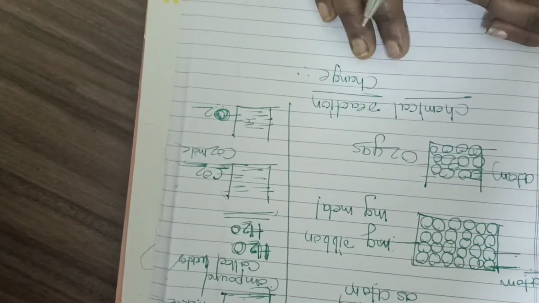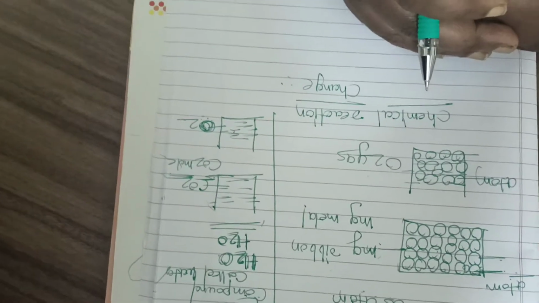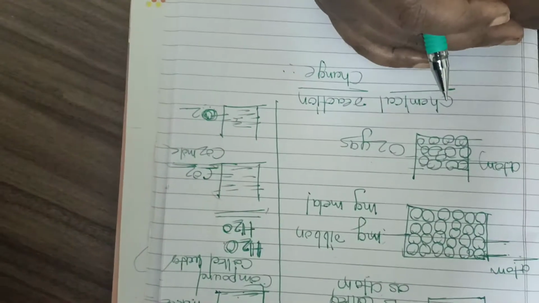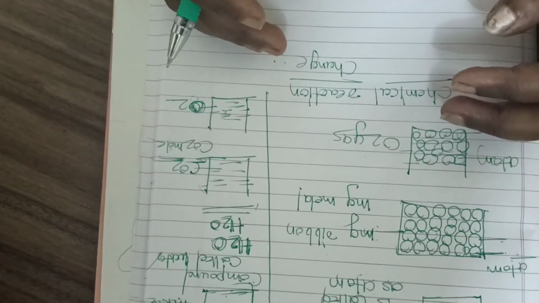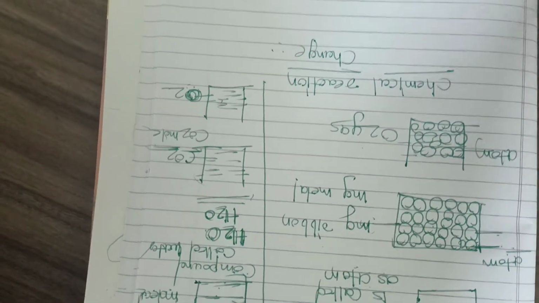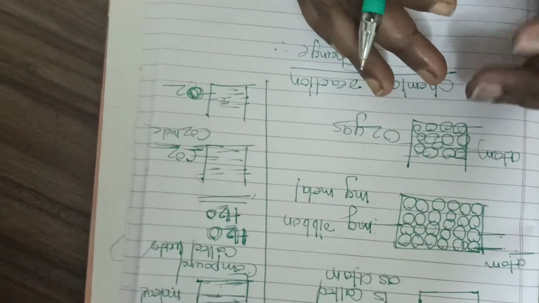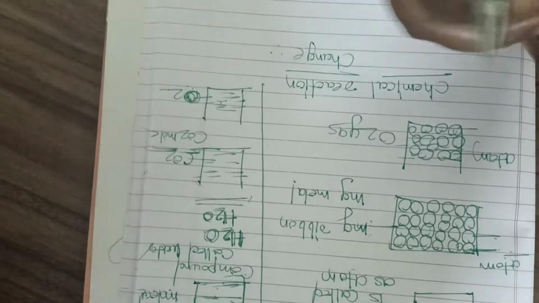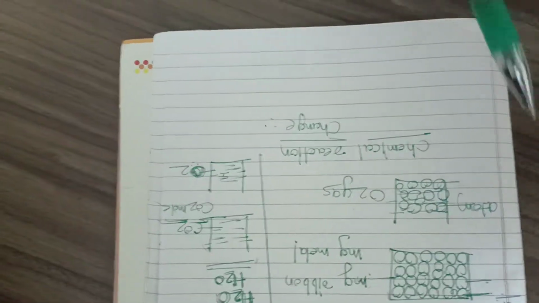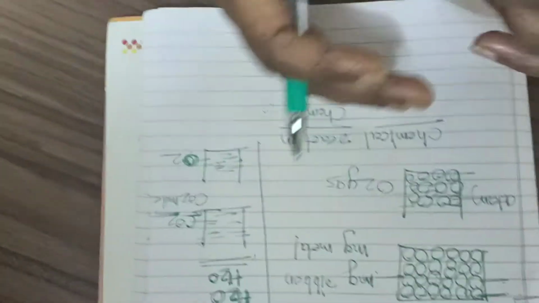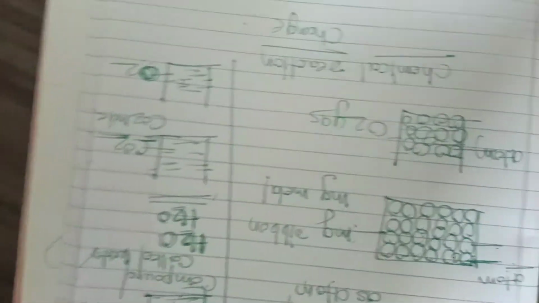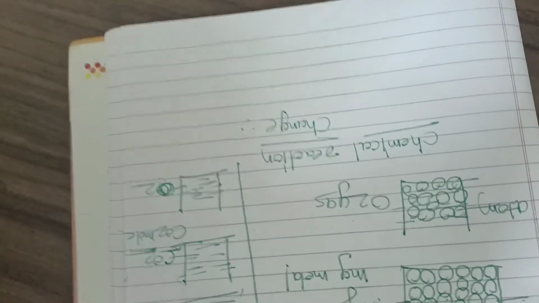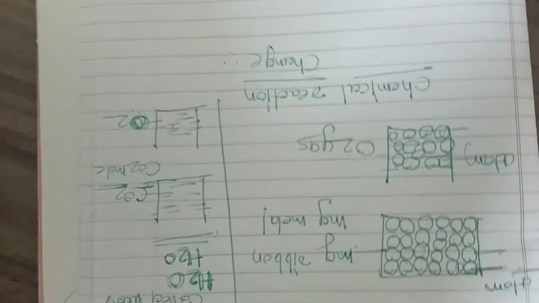So exactly what happens in a chemical reaction, or a chemical change? There are a few laws which give an idea about what happens when two compounds or two elements combine with each other. There are three laws here. In your book only two laws are given, but there is a third law which I am also going to discuss with you. So we will talk about the first law of chemical combination.